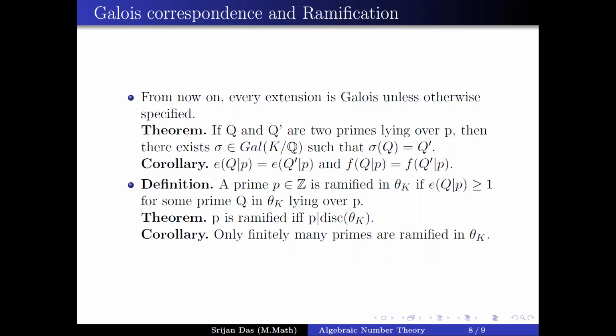Which side will be clear? If P is ramified, then P divides the discriminant, like the norm of P divides the discriminant. It will be both sides. When you take the norm, it is a power of a prime. If that prime P divides the discriminant, then I think both sides happen. Okay.